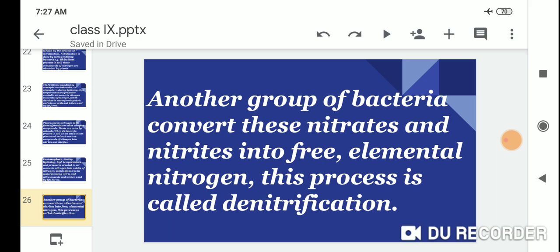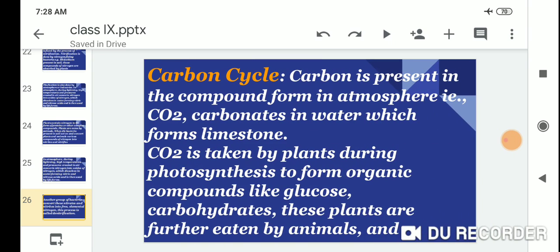Another group of bacteria converts these nitrates and nitrites into free elemental nitrogen. This process is called denitrification.